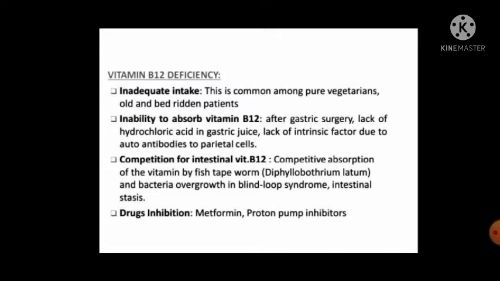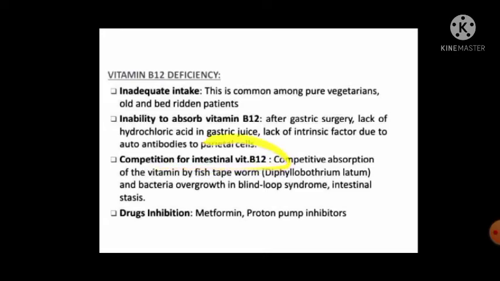Let's repeat this topic. After gastric surgeries, at the time of ulcer, gastric surgeries occur and internal bleeding occurs. That's why gastric surgeries, lack of hydrochloric acid in the gastric juice, which causes many diseases, lack of intrinsic factor in our intestine, or autoantibodies to parietal cells. Parietal cells secrete HCl, or autoantibodies destroy the parietal cells.